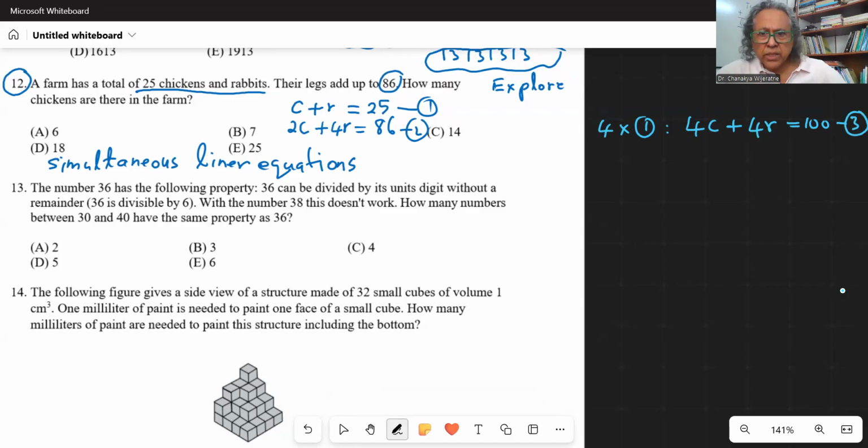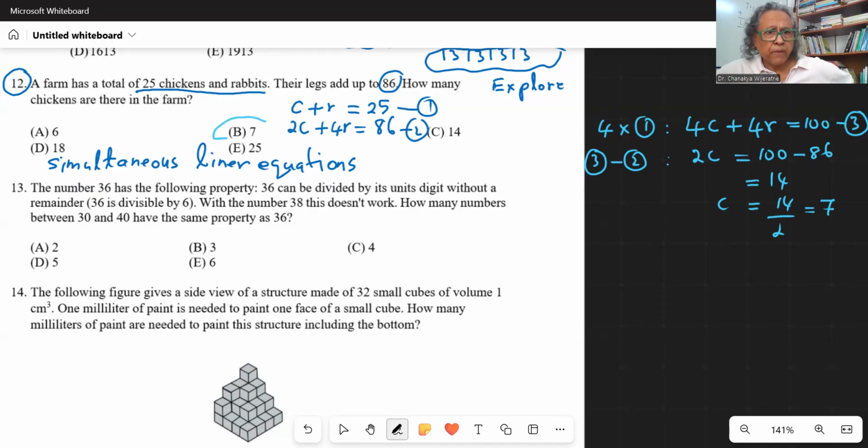And then I'm going to subtract 2 from 3. So 3 minus 2, what do I get? So I get 4C minus 2C, which is 2C, and 4R minus 4R is 0. And then 100 minus 86, so this is 14. So C is 14 over 2, and this is 7. So the number of chickens is 7.